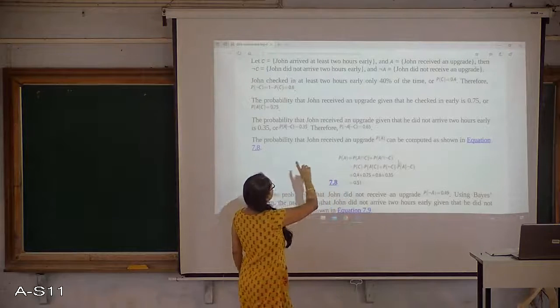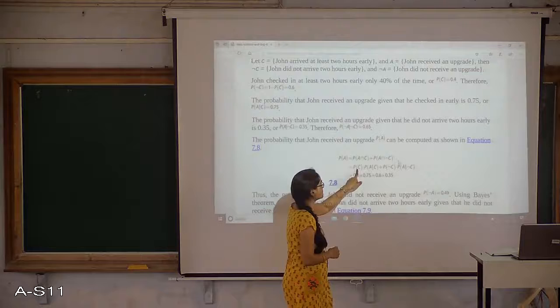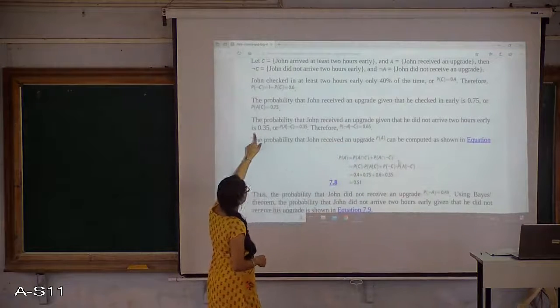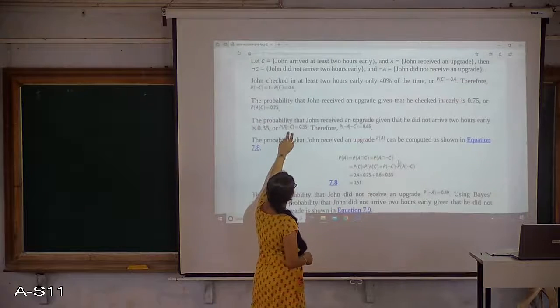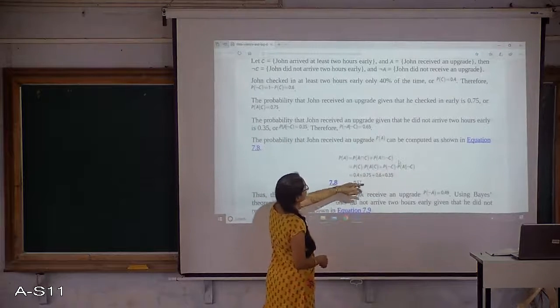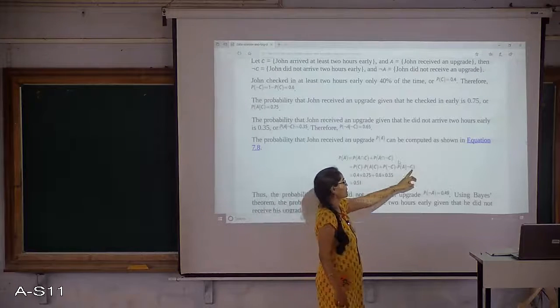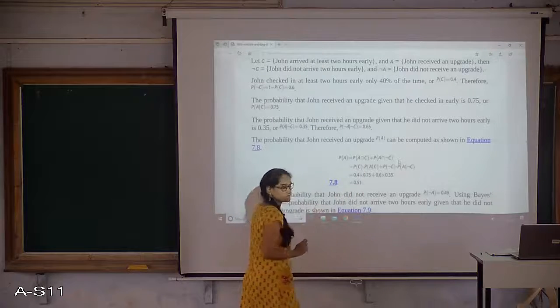P of C is already calculated. P of C is 0.4. P of A given C is 75%. Not having C is, sorry, not C is the opposite of that, that is 60%. P of A given not C is 35%. So overall the probability is 51%.